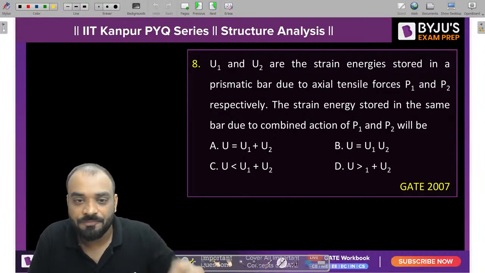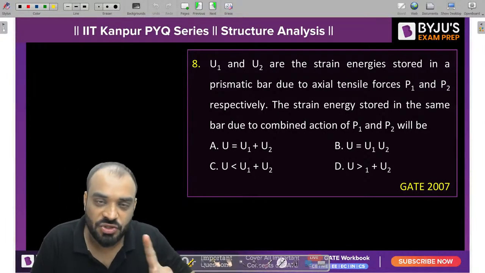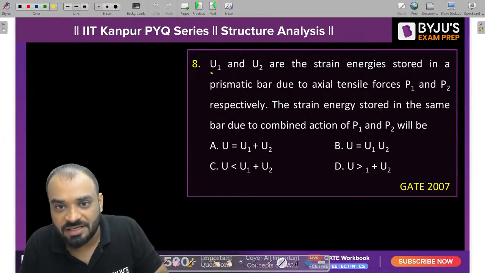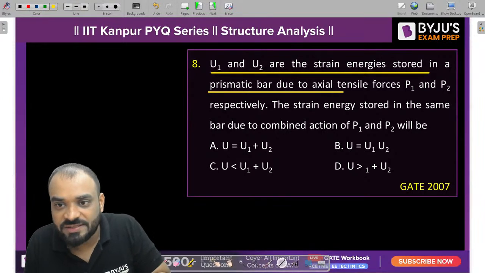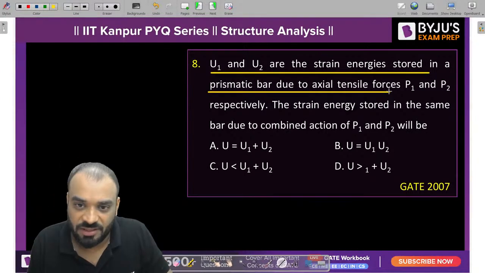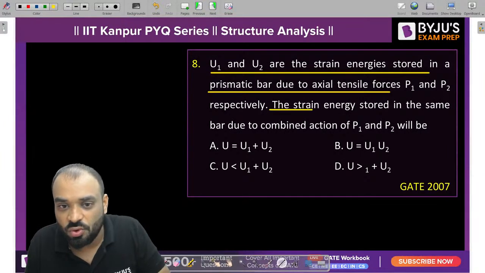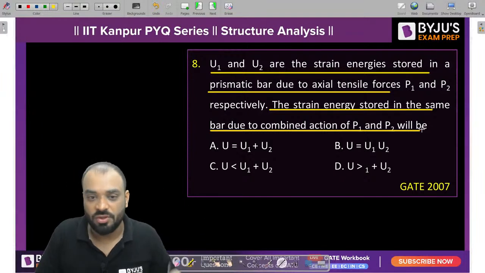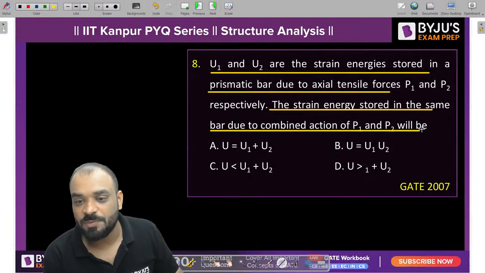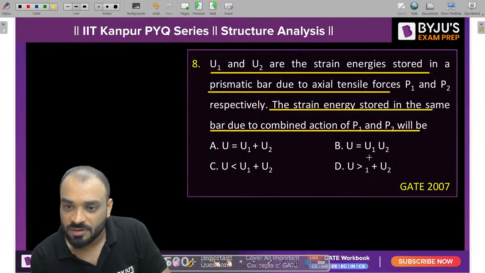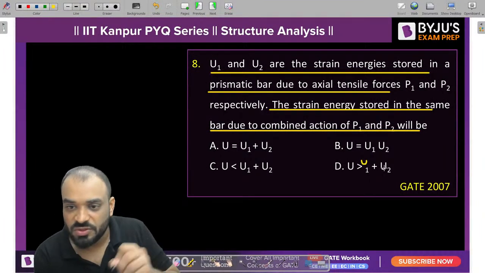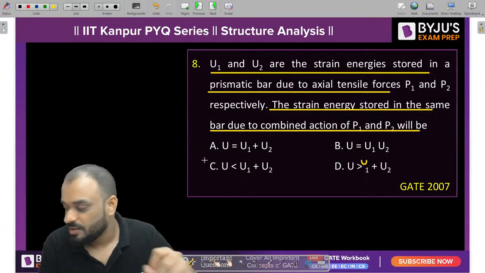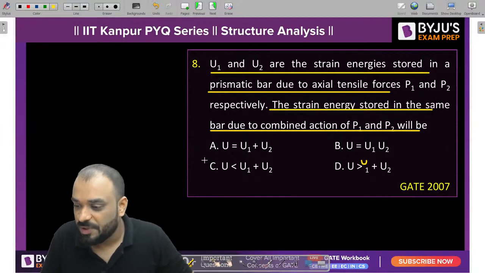As per the problem, U1 and U2 are the strain energies stored in the prismatic bar due to axial tensile forces P1 and P2 respectively. The strain energy stored in the same bar due to the combined action of P1 and P2 will be equal to U. Now you need to tell me, guys, which particular relation is correct. Kindly consider U is greater than U1 plus U2. Tell me, guys, which particular answer is correct?